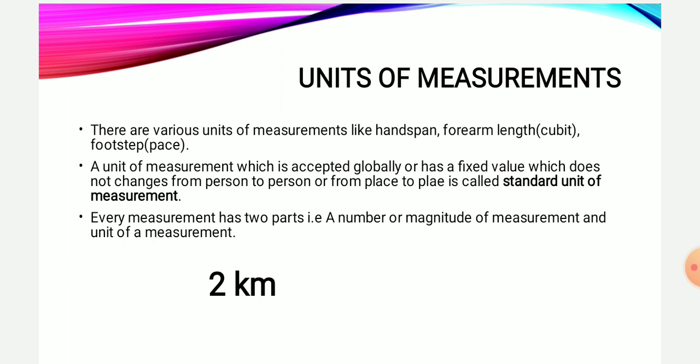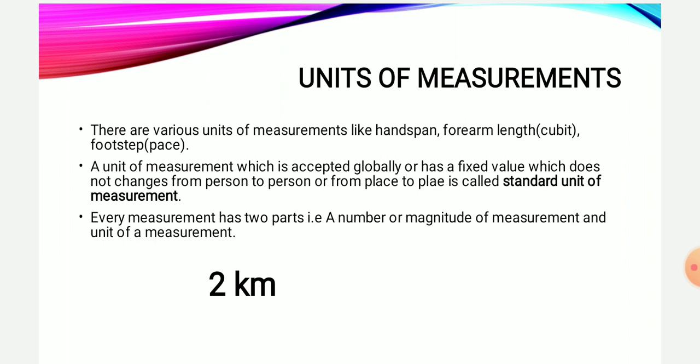Now whenever we talk about measurement, it has two parts. The first part is a number, also termed the magnitude of measurement, and the second part is the unit of measurement. As you can see over here, I have given the example of 2 kilometers. The number 2 is the magnitude, and the unit of measurement over here is kilometer.